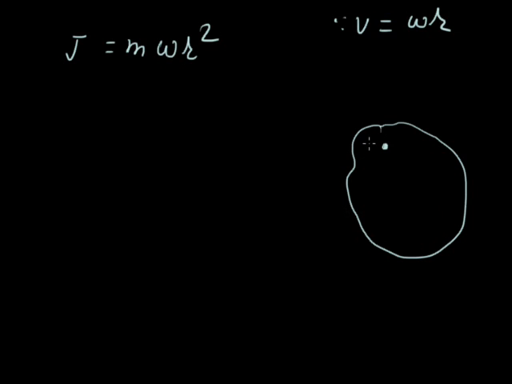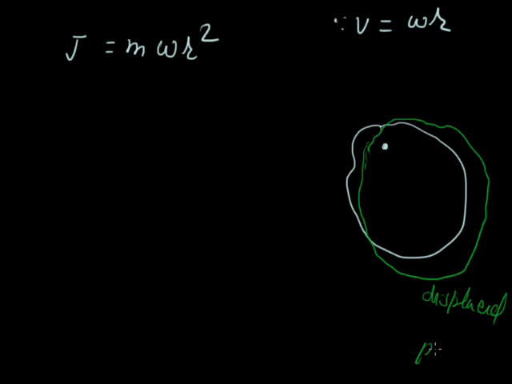If it is displaced, suppose the particle is at this point on this line: this particle is m1 at point A, this particle is m2 at point B. If we displace the object, then suppose the position becomes this one.